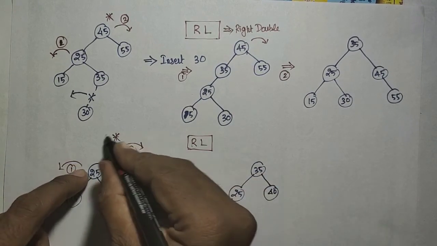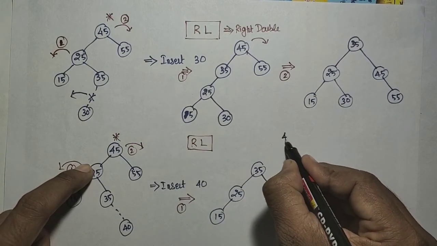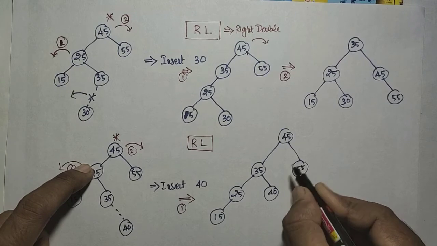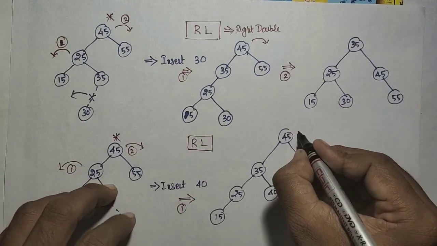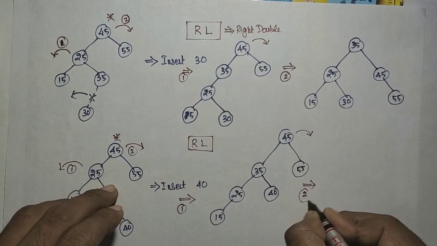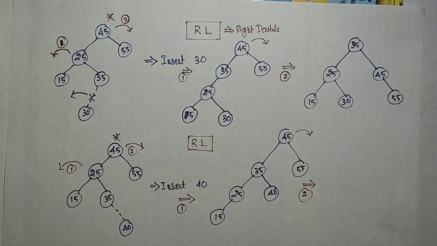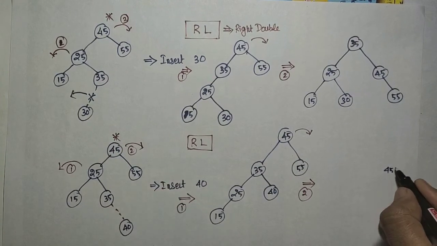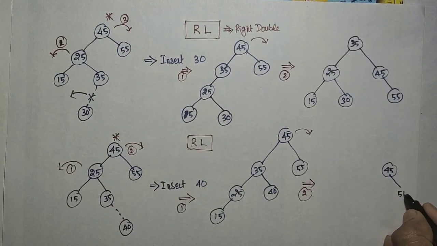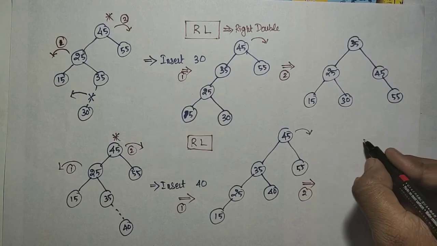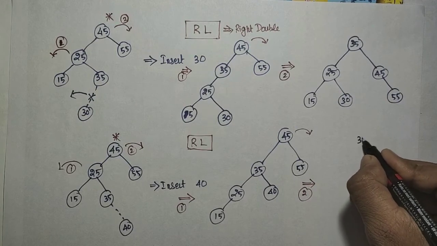And there is no change here, that is 45 and then 55. After that you need to rotate on this side, that is the second rotation. After the second rotation, 45 and 55 will come here, and then 35 will become root.